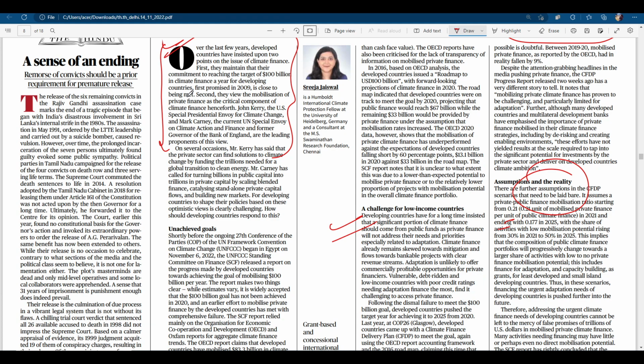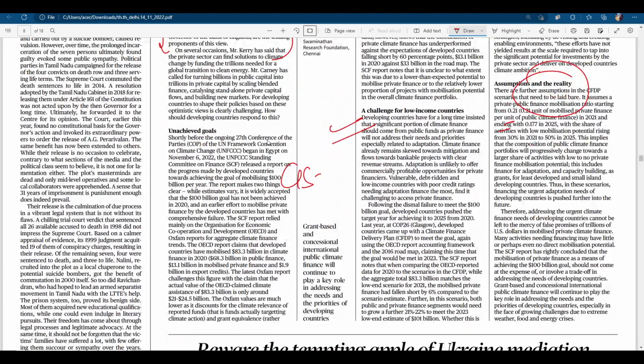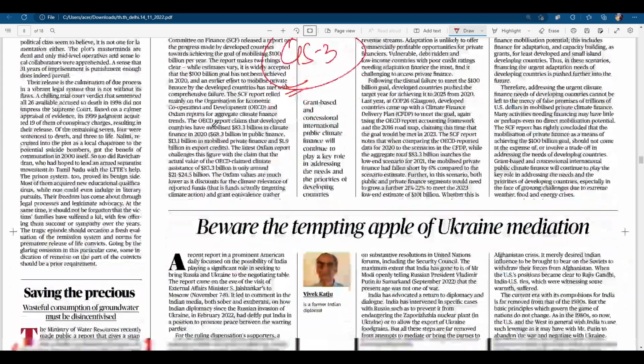You can also send it on Telegram, right? We can check whether you are on the correct line or not. Read this article, it will be helpful from the GS paper 3 point of view, environment. It can ask what is climate finance and what is the present status of climate finance in controlling the changing environment. These kinds of things can be asked in your UPSC mains, right?